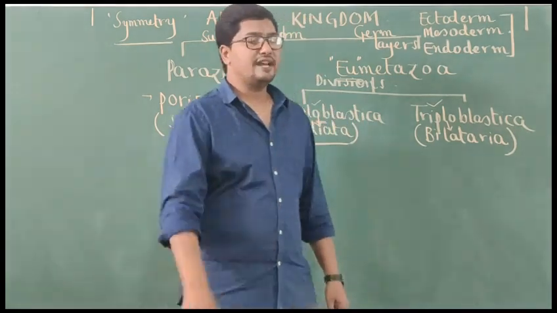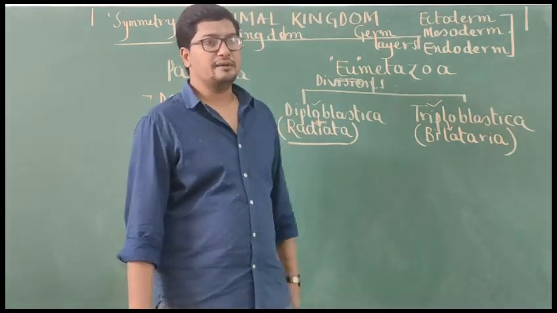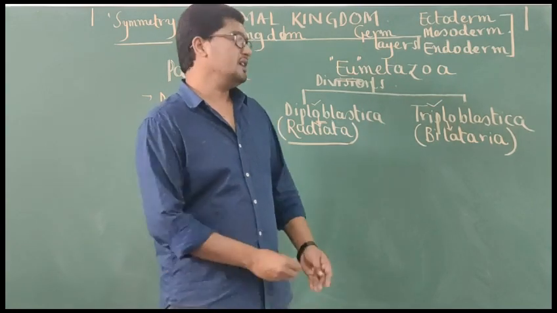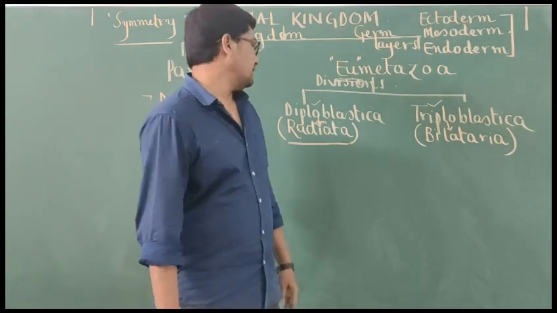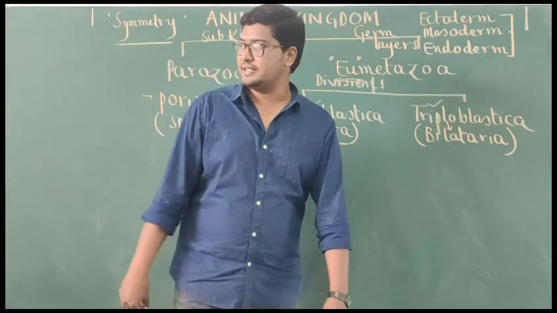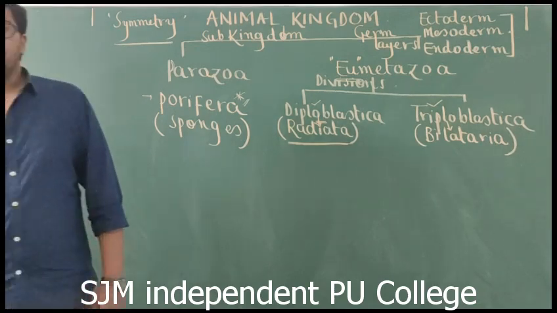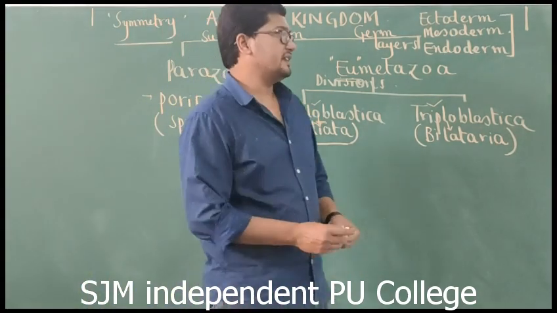What are the two basic types of symmetry? Radial symmetry and bilateral symmetry. And once again, if you ask me, sir, what is the difference between radial symmetry and bilateral symmetry? My answer is like this. What is radial symmetry, if you ask me? Radial symmetry is like this.